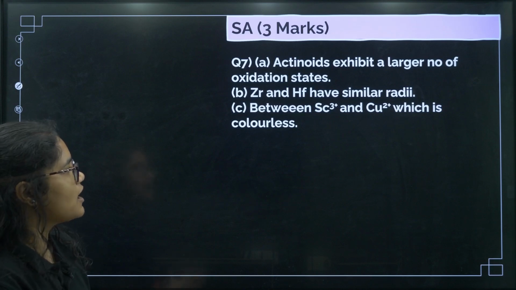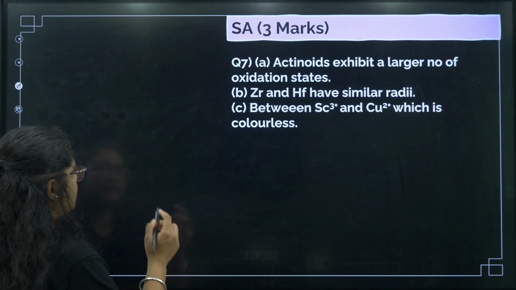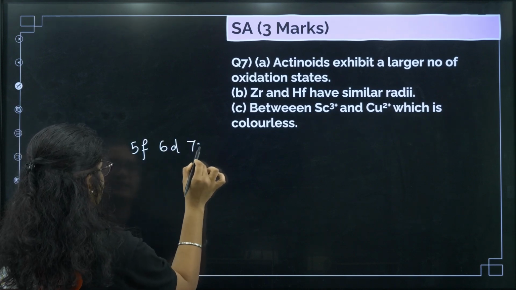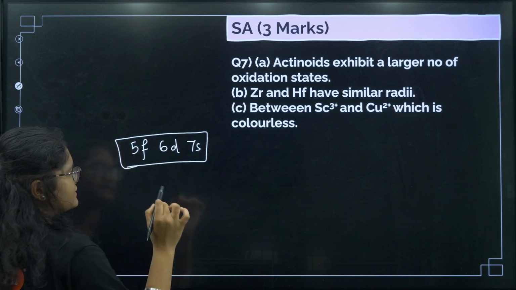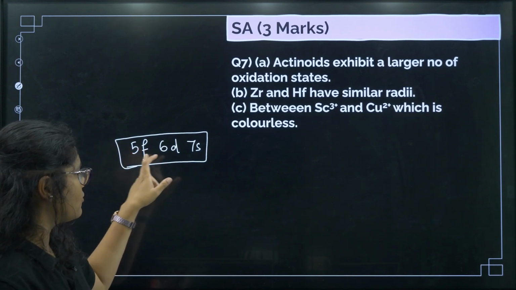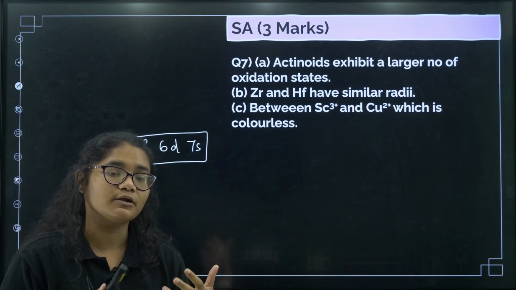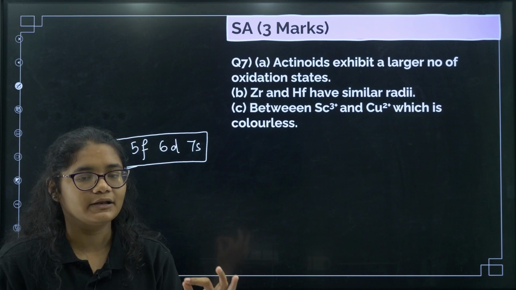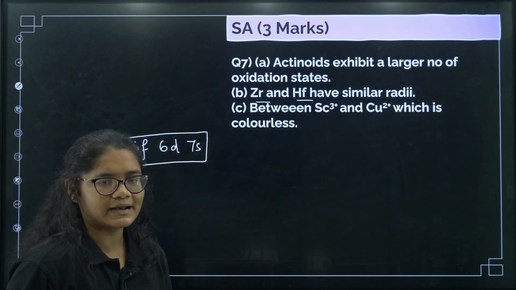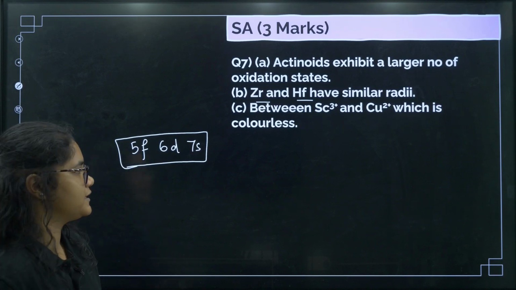Actinoids exhibit a large number of oxidation states. What is the reason for that? So, if you have seen in actinoids, we have what? 5f, 6d, and 7s. So these three orbitals have very comparable energy, and that is why the electrons from all the three orbitals participate in the bonding, and we say that the number of oxidation states shown by actinoids is higher. Next, zirconium and hafnium have similar radii. This is a very common example, a very important question, due to lanthanide contraction.